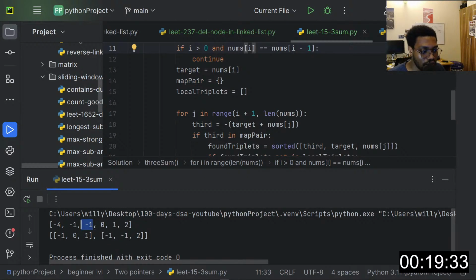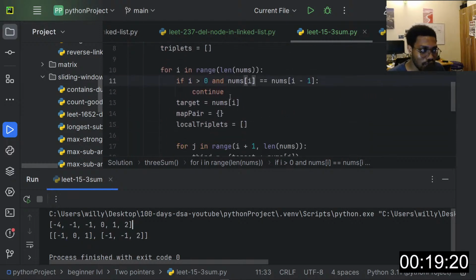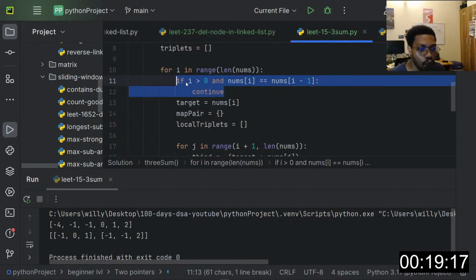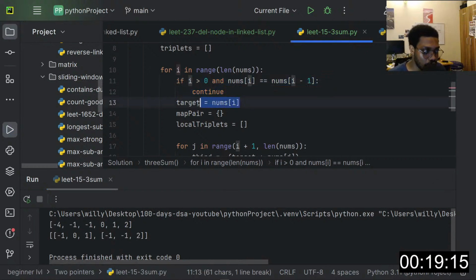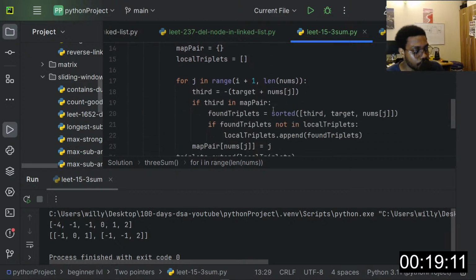Which is going to be -2, and then we'll have 0, 1. We'll calculate this and end up with triplets that we've already seen before. So instead of us doing it this way, after sorting the array, we simply ignore duplicated targets, right? Which is going to be the start of our triplet, one of the values, I mean. So the next thing to do is to run an inner loop. Now this is where we perform the 2 sum operation, right?